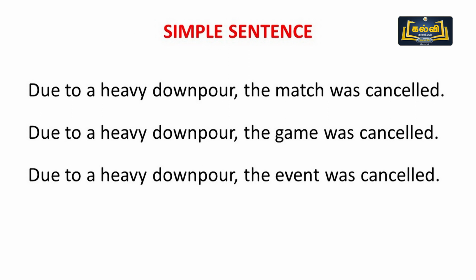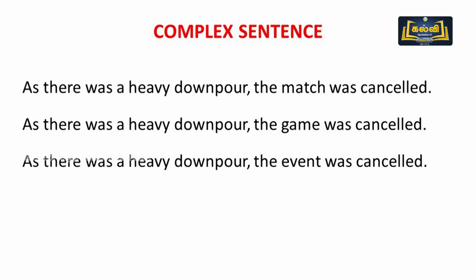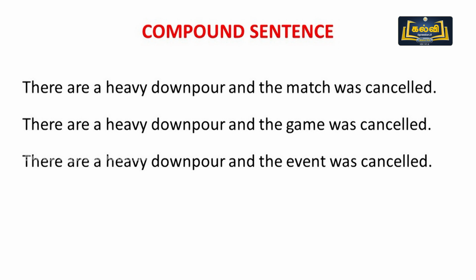Next sentence: Due to heavy downpour, the match was cancelled. Due to heavy downpour, the game was cancelled. Due to heavy downpour, the event was cancelled. Same in complex: As there was a heavy downpour, the match was cancelled. As there was a heavy downpour, the game was cancelled. As there was a heavy downpour, the event was cancelled. Compound: There was a heavy downpour and the match was cancelled. There was a heavy downpour and the game was cancelled. There was a heavy downpour and the event was cancelled.